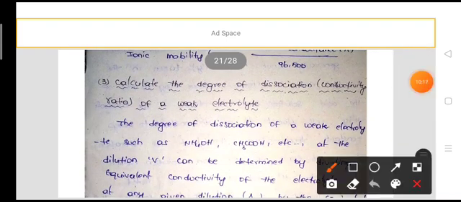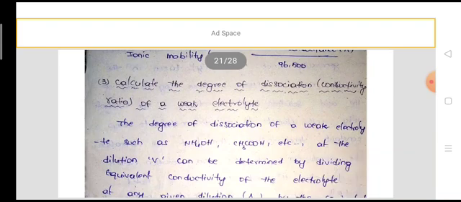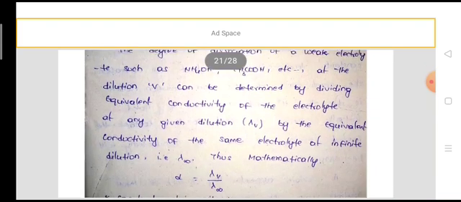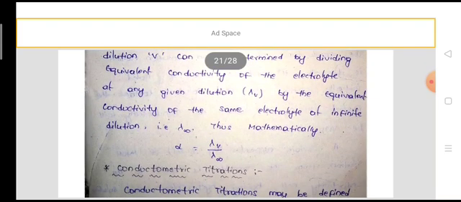Next, calculation of degree of dissociation of a weak electrolyte.